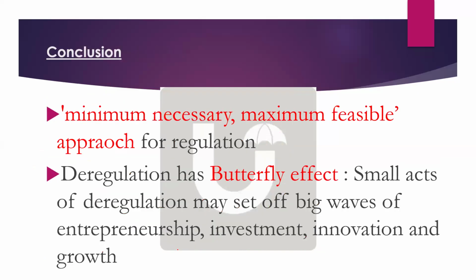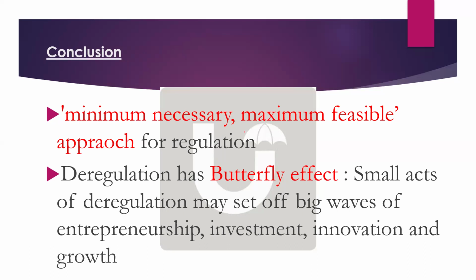Okay, I hope now you can easily write the deregulation question as well. So, in conclusion, what India should follow is a minimum necessary and maximum feasible approach for regulation. Or you can say deregulation has a butterfly effect.